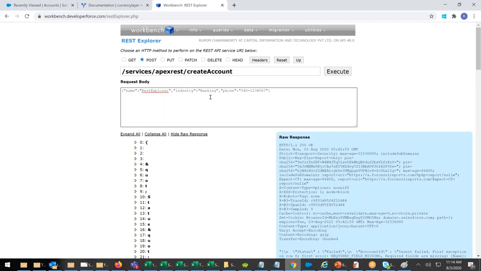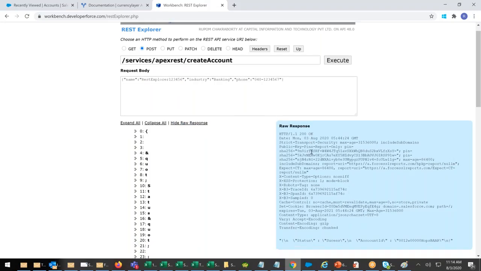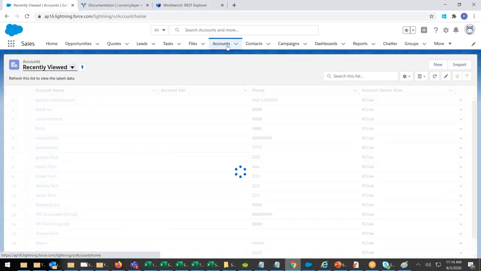REST Explorer. 1 2 3 4 5 6. Execute. Third party sent me. Immediately the system will receive the request. Success, account ID. It will give the response immediately. Next time when you go, there's an account created and it gave a response also.